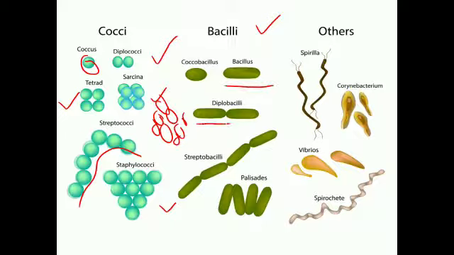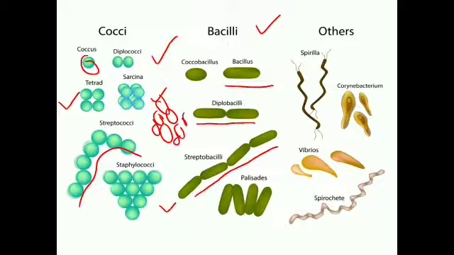Then diplobacillus, again the same. When two rod shaped bacteria are arranged together, it is called diplobacilli. Streptobacilli: as we know, strepto means in chains. When rod shaped bacteria are arranged in a chain, they are called streptobacilli. Then palisade means what?